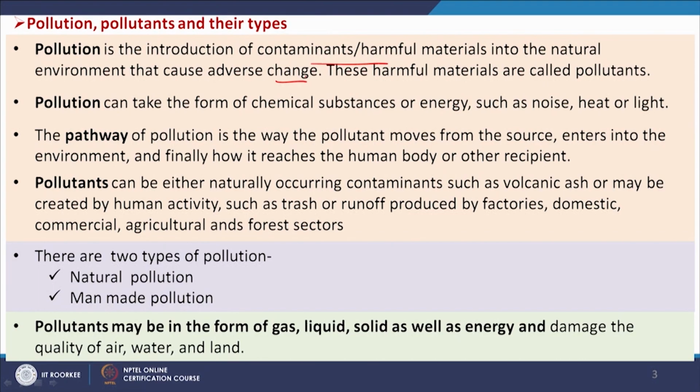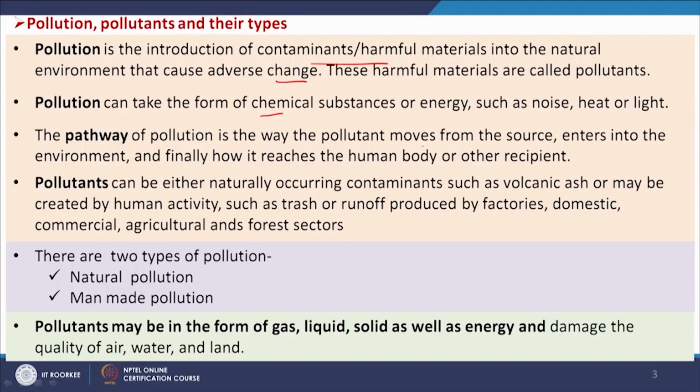Then pollution can take the form of chemical substances or energy such as noise, heat, etc. And as I mentioned, the entry of these pollutants into the environment is very important, along with its pathway, how it is being passed from one place to another and how it enters into the living organism. So, the pathway of pollution is the way the pollutant moves from the source, enters into the environment, and finally, how it reaches the human body or other recipients.